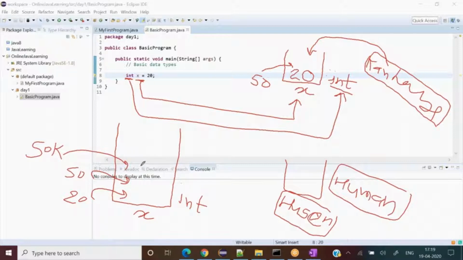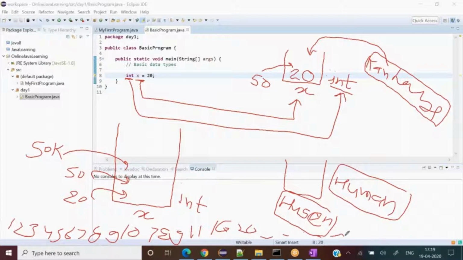Now say, for example, I write 1, 2, 3, 4, 5, 6, 7, 8, 9, 10, 7, 8, 9, 11, 18, 20, and so on, up to 70 digits. Can I put this particular number inside this box? No, too long, right?